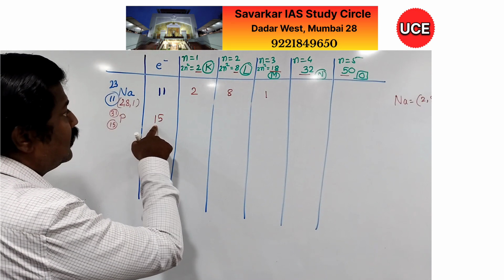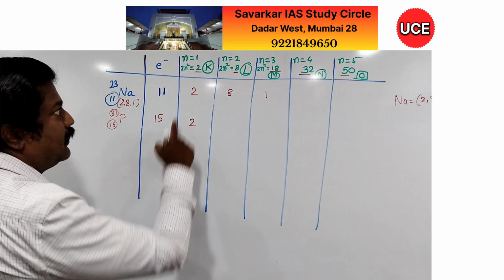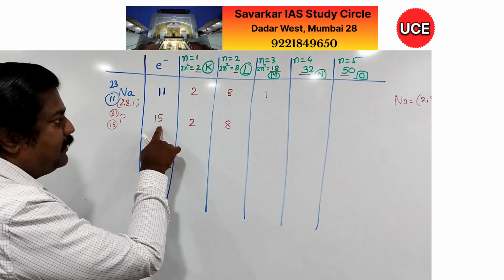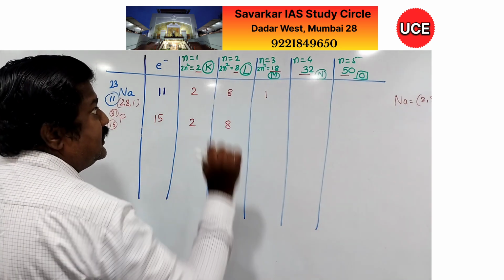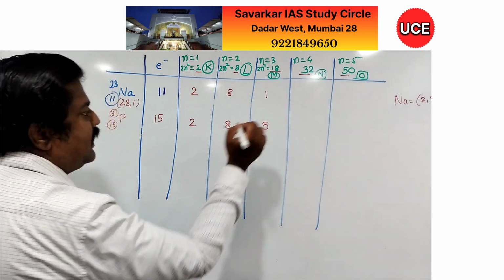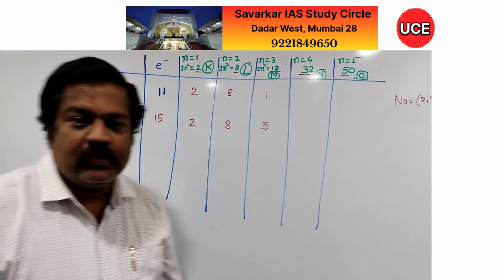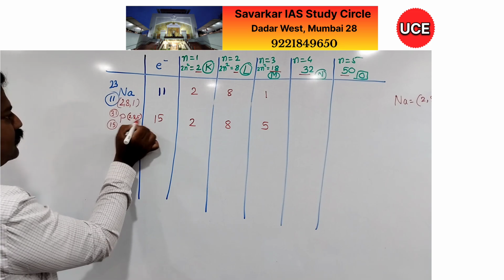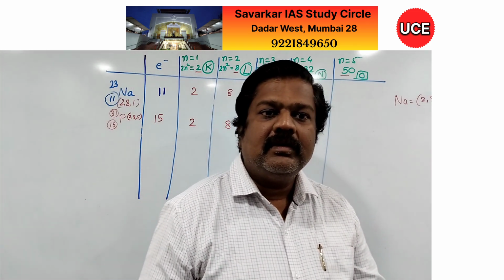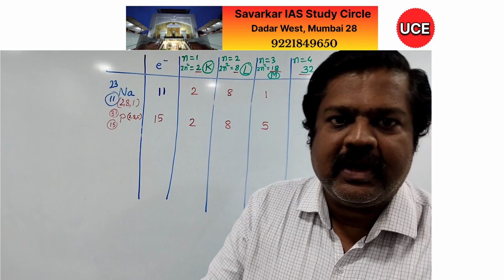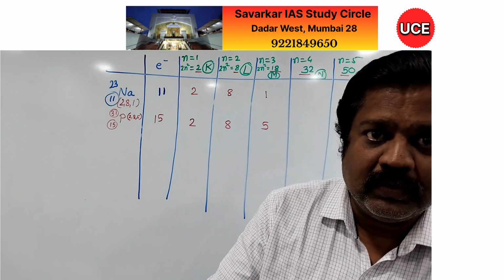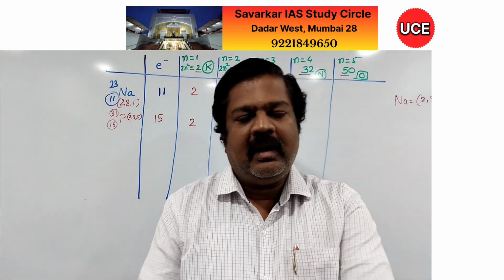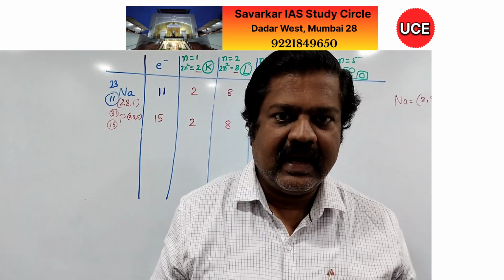So number of electrons 15: first shell 2, as it is the maximum; 8 in the second shell. 8 plus 2 is 10, remainder 5. Whereas the last shell has capacity 18, so I can keep 5 electrons as it is. So this way, the electronic configuration of phosphorus I can write as 2, 8, 5. We can check electronic configuration with this rule. This is given by Niels Bohr, and we are making the table as advanced as possible.